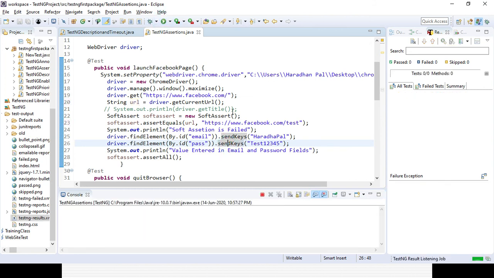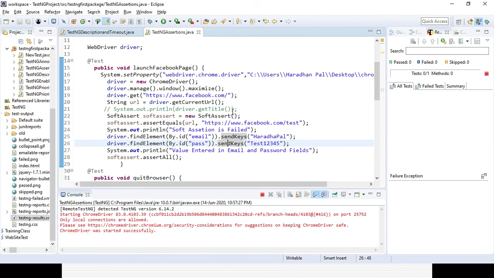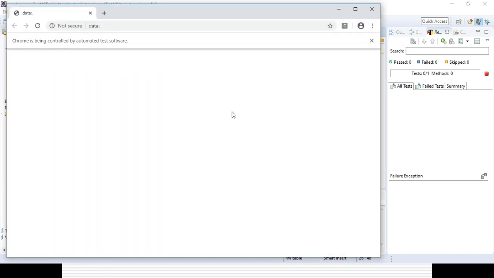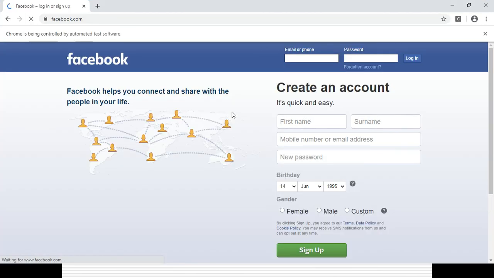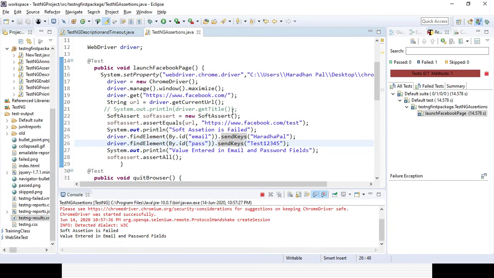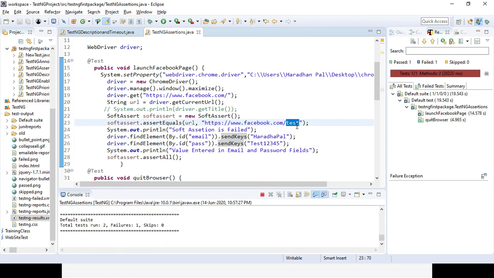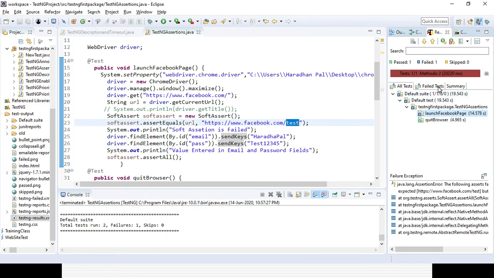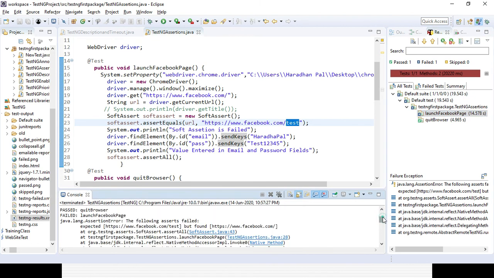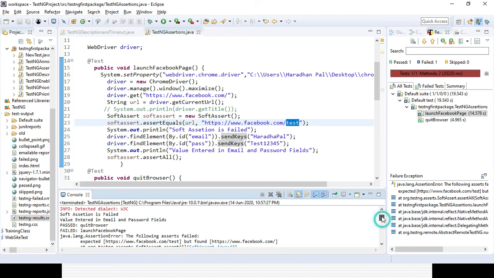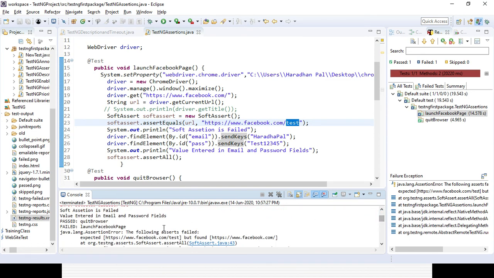So you can use assert for validating URLs, source, page title, and any kind of header also. That is the reason assert is very useful in any framework. You can see it is getting failed because I appended that additional part. The overall test case is getting failed, one test case failed and the other passed. Though it is failing, it still continues the remaining lines of execution.